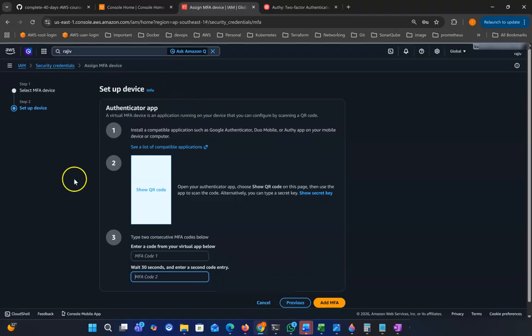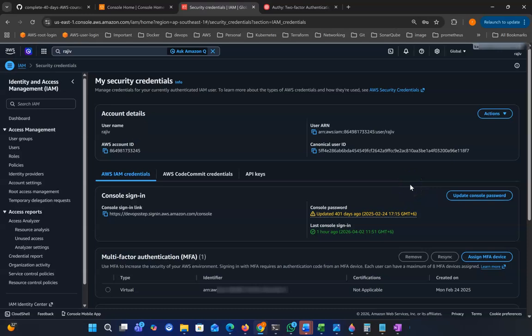In my case, I have already added it, so I just put cancel. This way your account will be 100% secure. And from now, AWS forces you by default to activate MFA when you are creating your root account. AWS is forced to do MFA. So this way your account will be 100% secure.